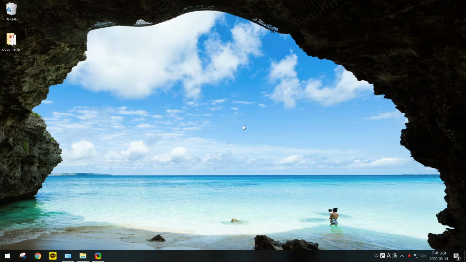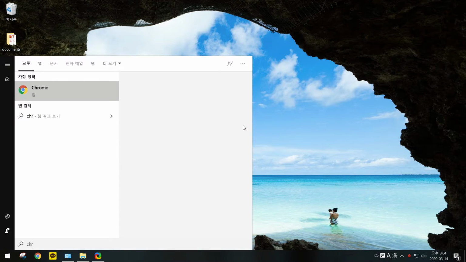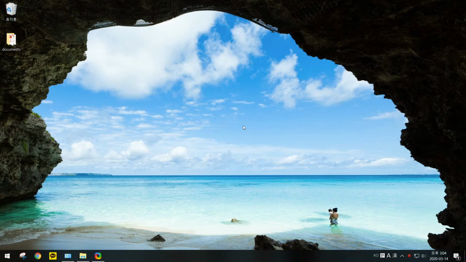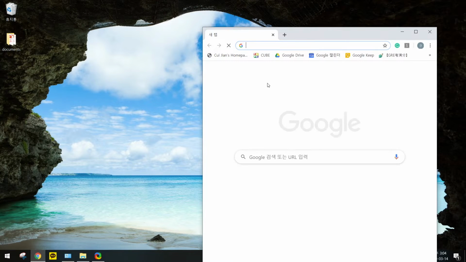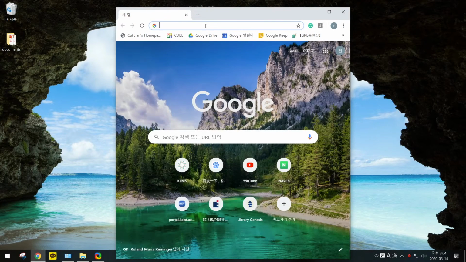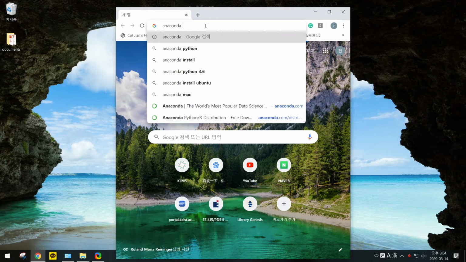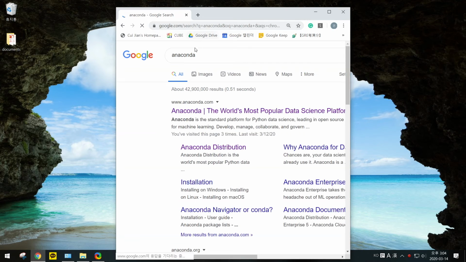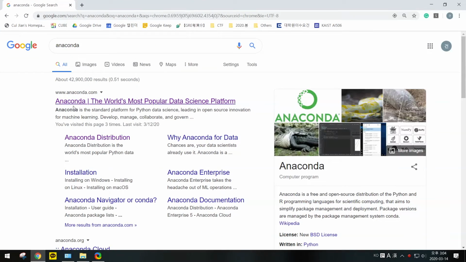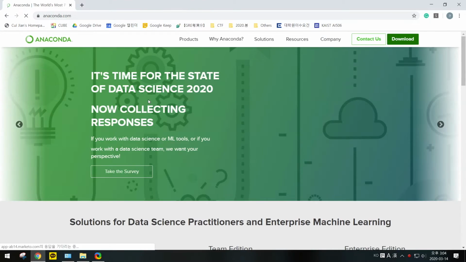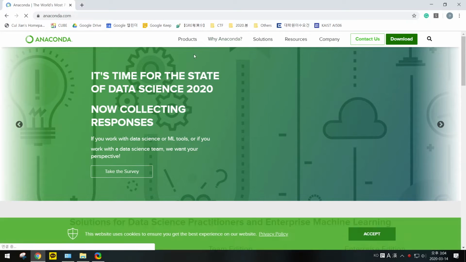To download and install Anaconda, open your browser and search Anaconda into Google. Then you will see the official websites of Anaconda. Click the Products tab and go to the Individual Edition.